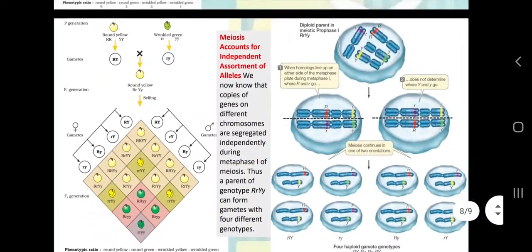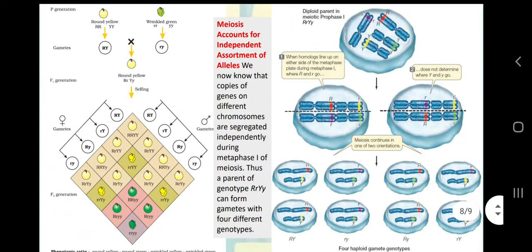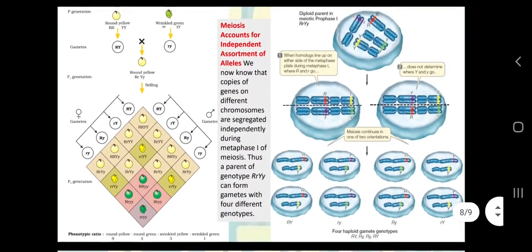So what is the connection between this dihybrid cross and this meiosis? That meiosis accounts for independent assortment of alleles. We now know, Mendel did not know at that time, but now we know that copies of genes on different chromosomes are segregated independently during metaphase 1 of meiosis. Thus, a parent of genotype capital R, small r, capital Y, small y can form gametes with 4 different genotypes. See, I can give you one hint.